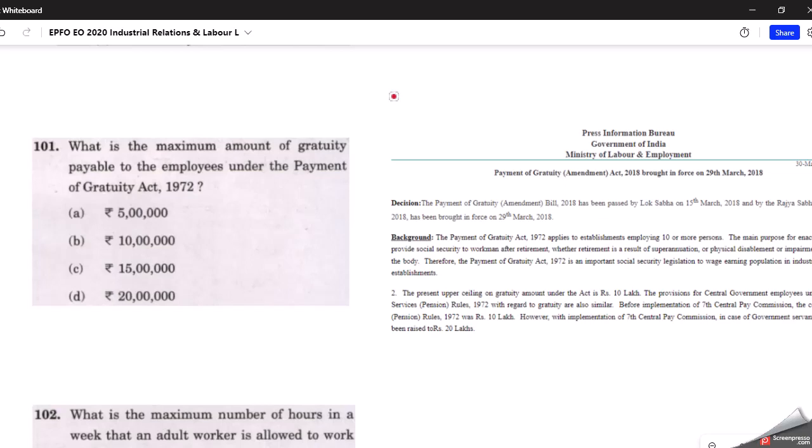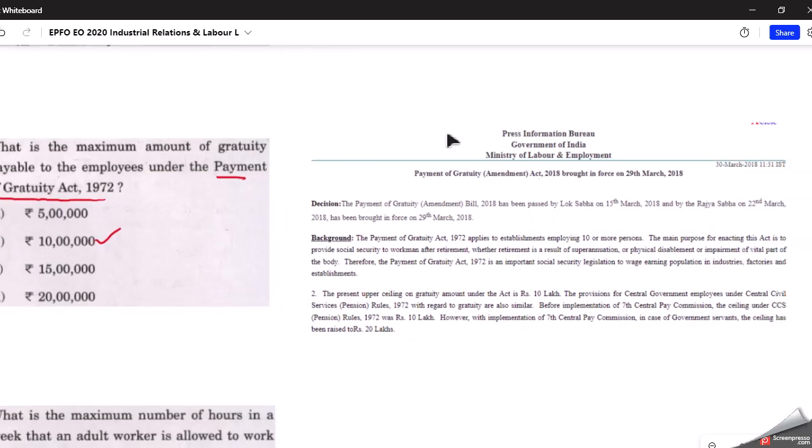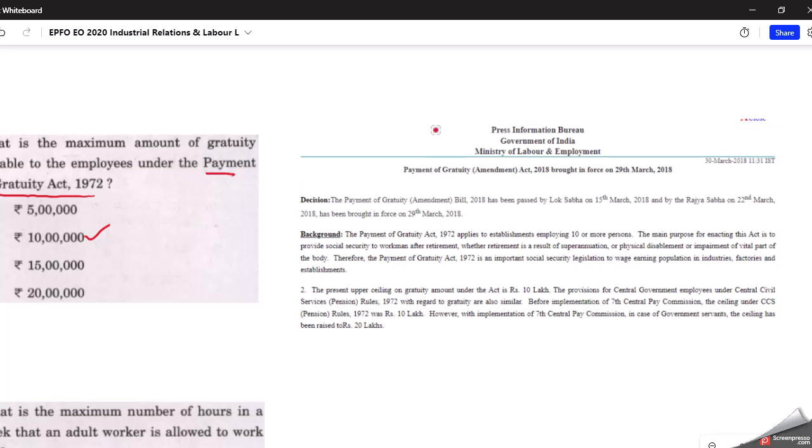What is the maximum amount of gratuity payable to the employees under the Payment of Gratuity Act 1972? So earlier, the maximum gratuity which was payable was ₹10 lakh. So it is one of the options, but in 2018 the Ministry of Labor came with an amendment.